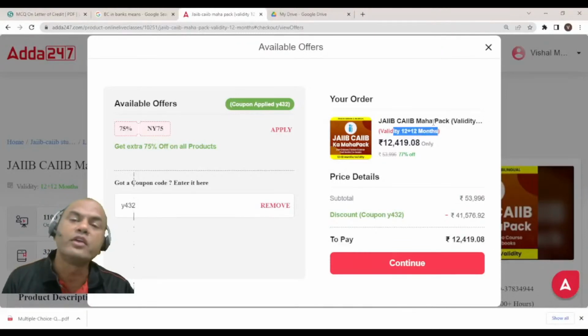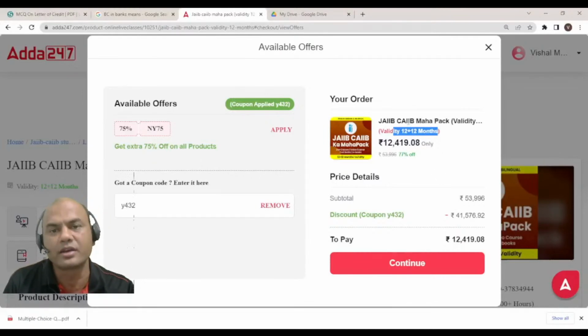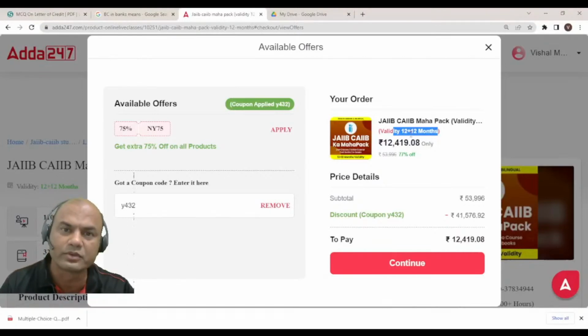If you join these classes and our classes for JAIIB and you attend the 15 plus batches, you will definitely clear JAIIB in a single attempt only. After all, there are 15 batches. You attend each batch once only, then also you'll be able to clear it, isn't it?